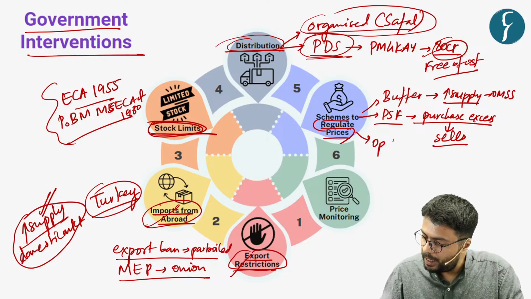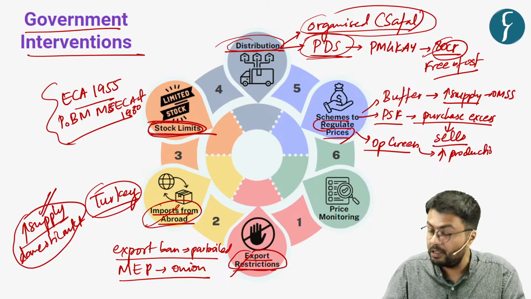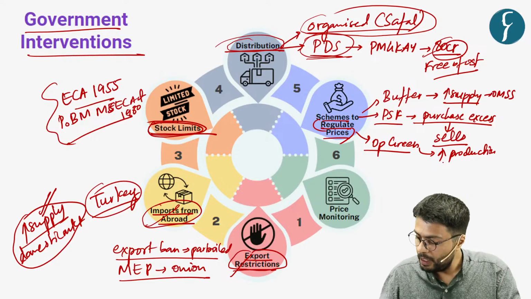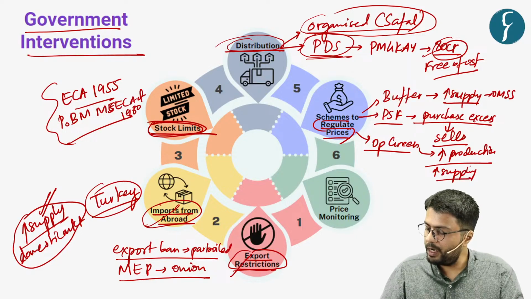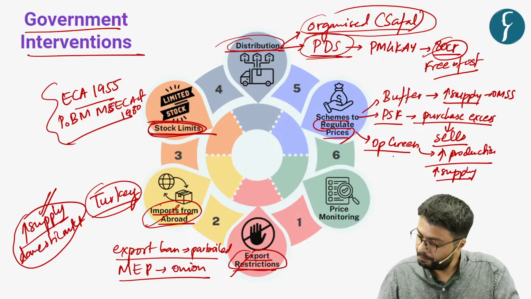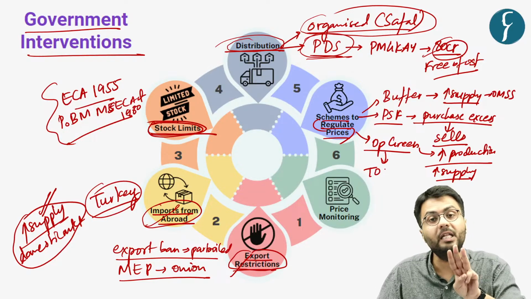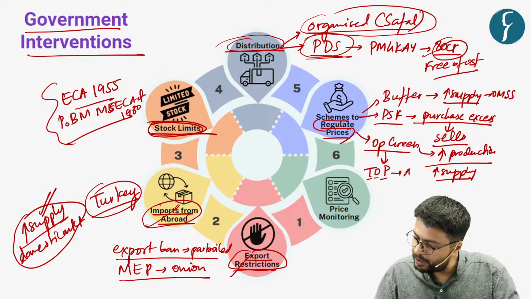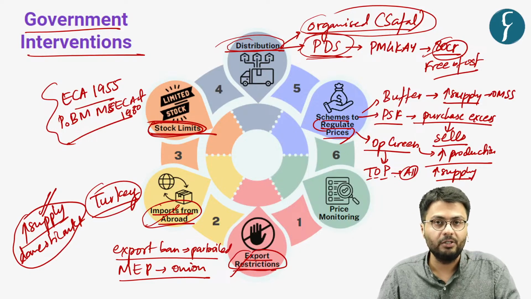Also, there was a scheme called Operation Greens, which was brought forward to increase the production of various horticultural commodities like tomatoes, onions, and potatoes, which are very essential, and also to improve supply chain infrastructure, which will lead to lowering of prices. Now, this Operation Greens was initially brought forward for only three crops, that is tomatoes, onions, and potatoes. However, it was extended to more than 20 horticultural commodities.